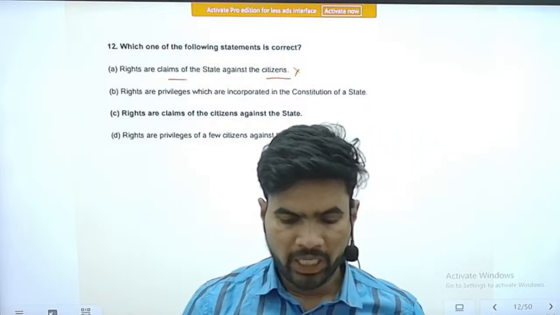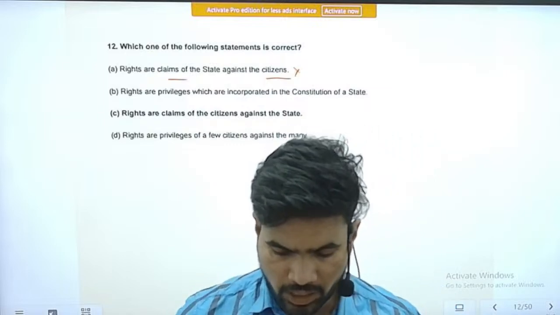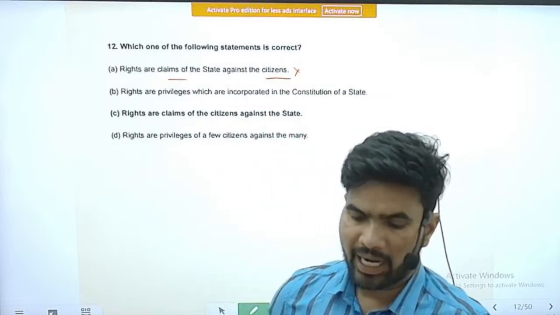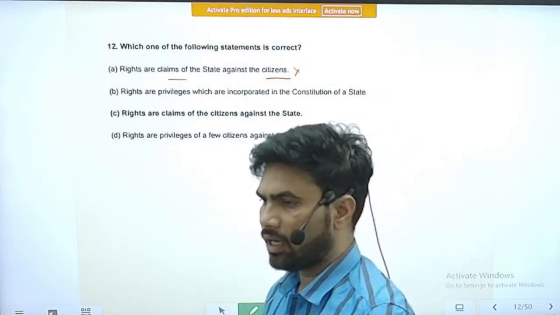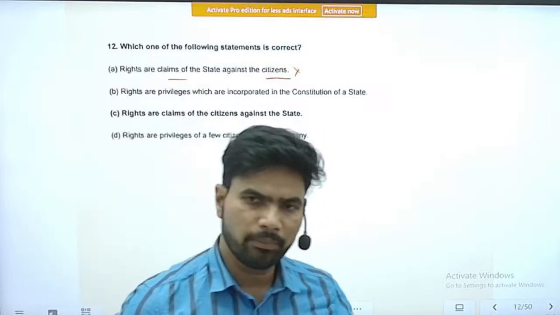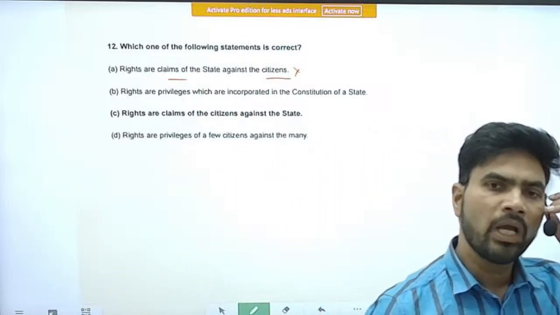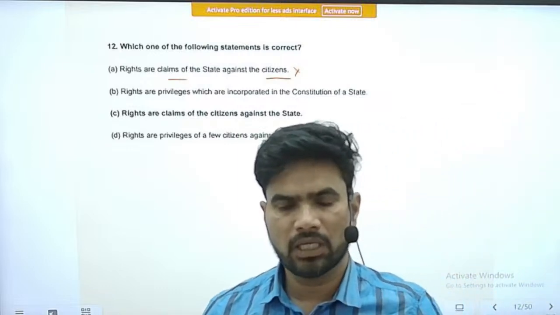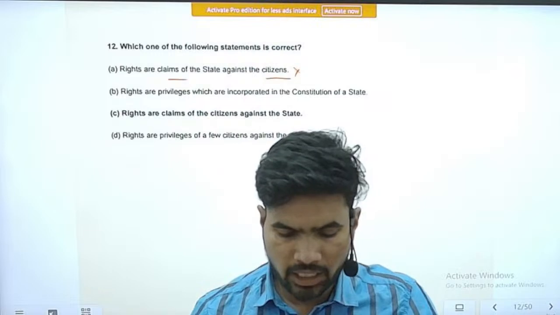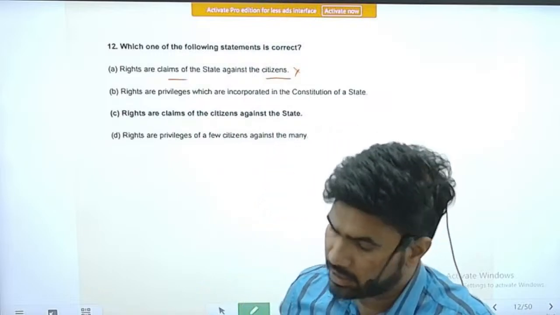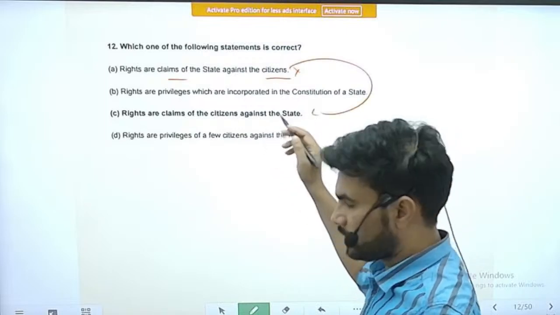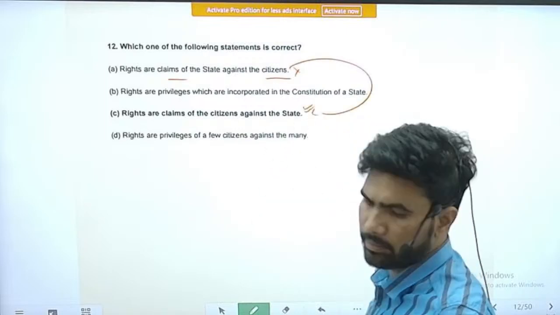Option B, rights are privileges which are incorporated in the constitution of a state. Rights are not privileges. They come because it is the prerogative of the state to give rights to the people. Privileges are different. Next is, rights are claims of the citizens against the state. Yes, it is the reverse of option A. So this is the correct statement.